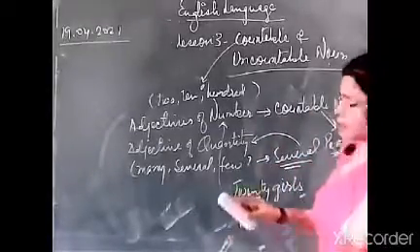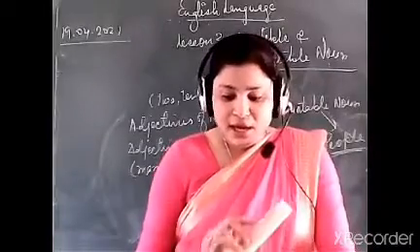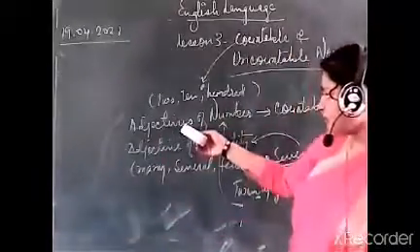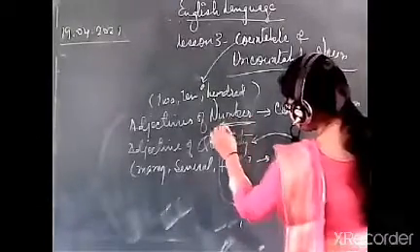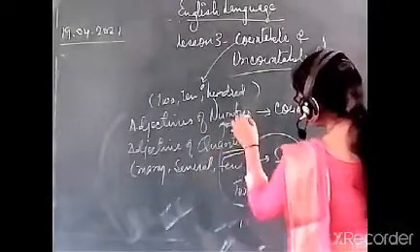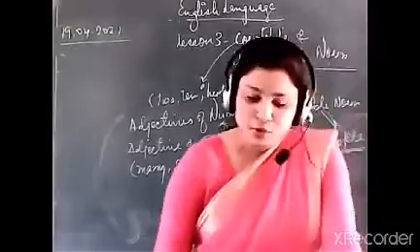What about the uncountable noun? It says that uncountable noun takes adjectives that are not adjectives of number and adjectives of quantity. So adjectives will be used, but what types of adjective?